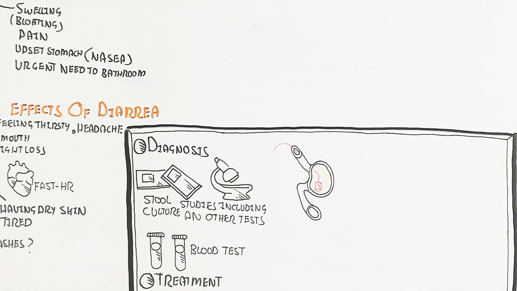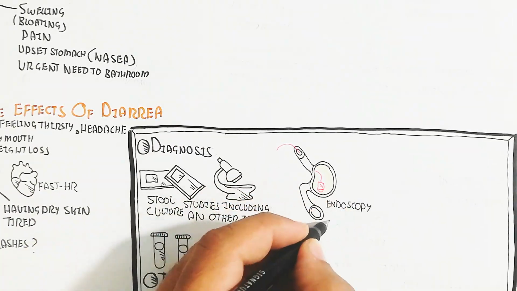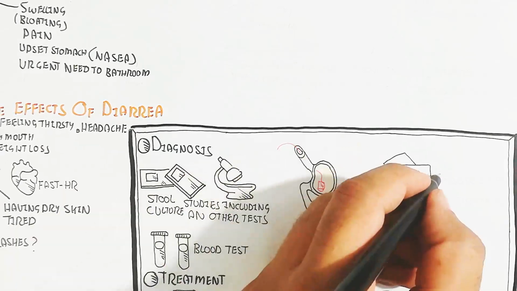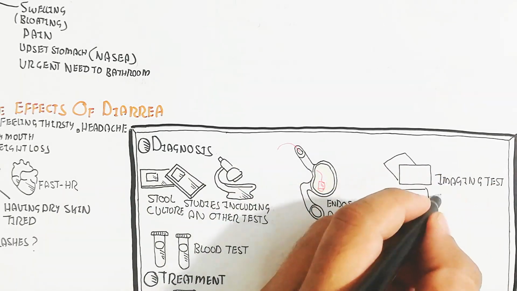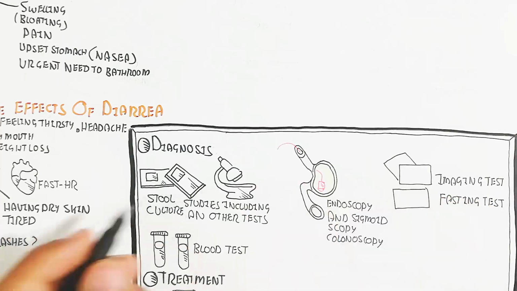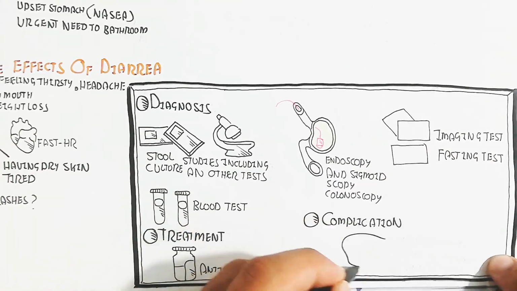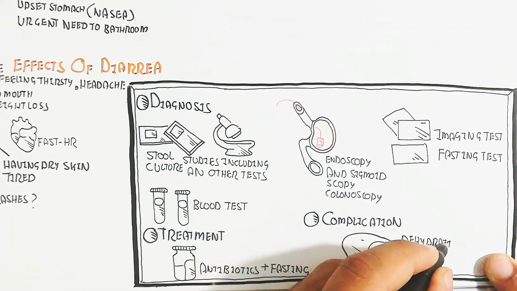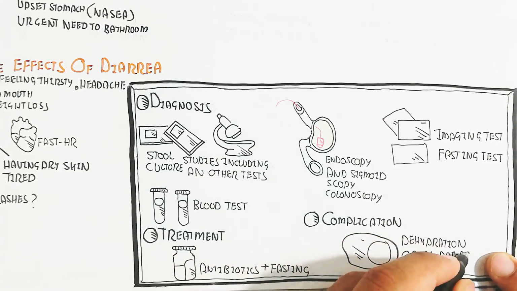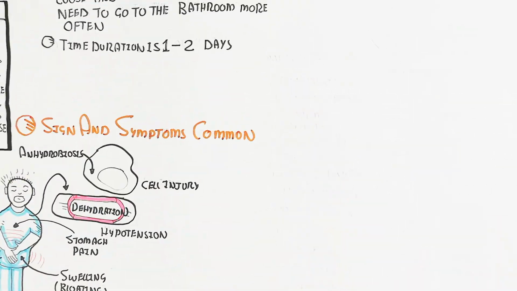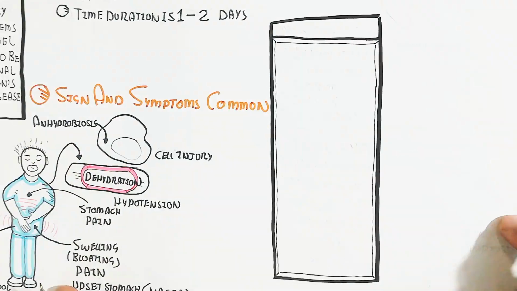The diagnosis also involves endoscopy, sigmoidoscopy and colonoscopy through the anal side. Imaging tests are used to identify the cause of diarrhea, the dehydration and organ damage.